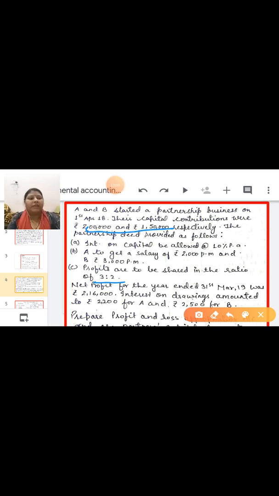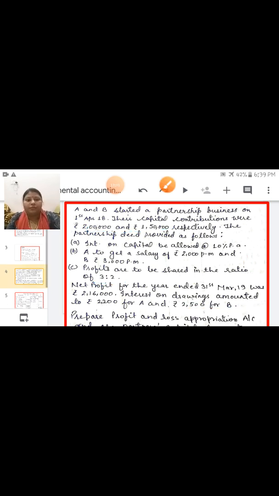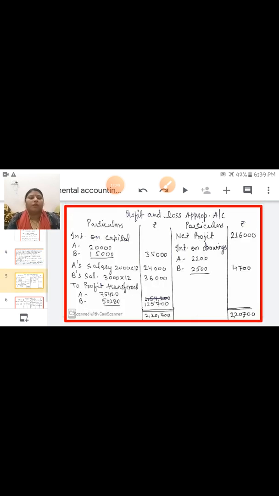Now let us make the profit and loss appropriation account. You already know the format. First side belongs to debit side, second side belongs to credit. So first of all, from the question, net profit you have to transfer, always to the credit side. Net profit is given, 2,16,000.